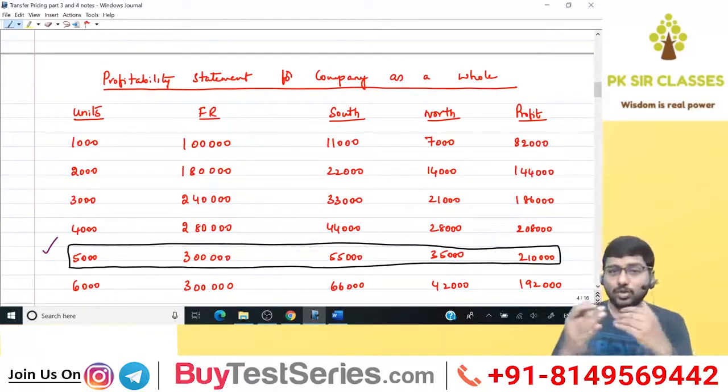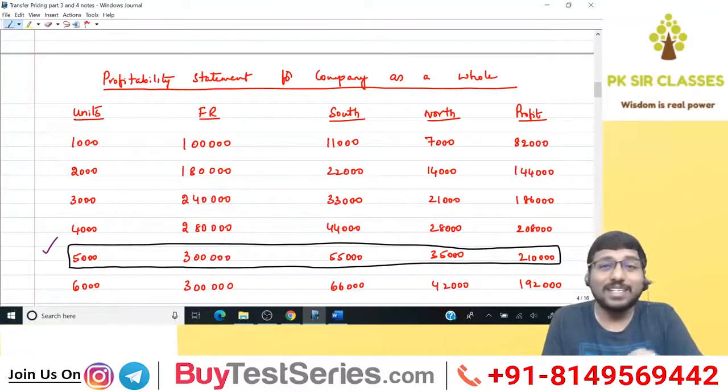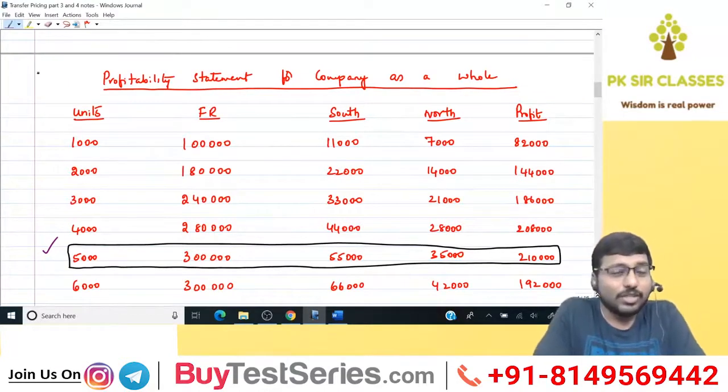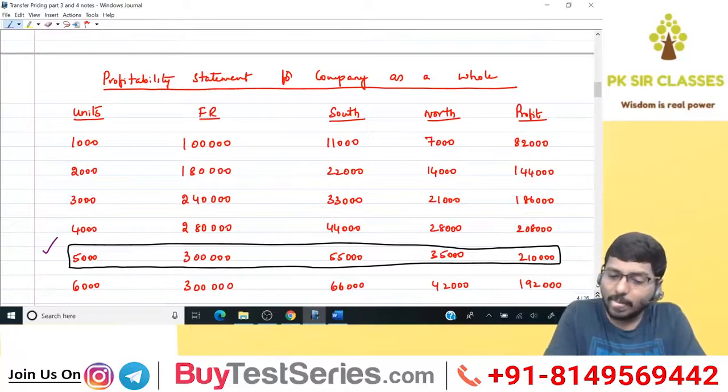So this sort of conflict, we used a technical term yesterday. What is the technical term? Please put it in the comment section. I'll just give you 10 seconds. South division is willing to go for 6,000, North division is willing to go for 3,000, and the company as a whole wants to go for 5,000. This situation, we called it with a technical term yesterday. Put it in the comment section, guys.